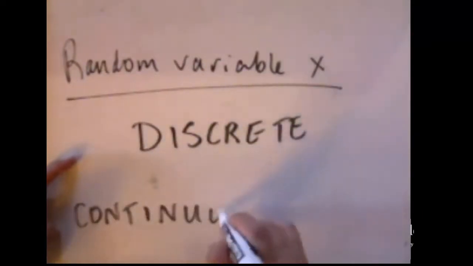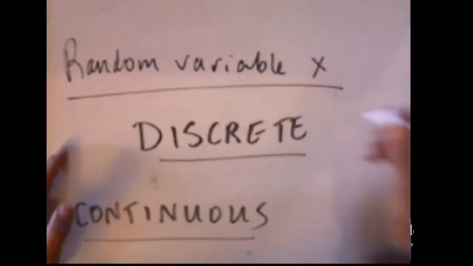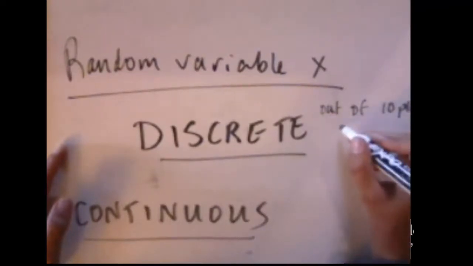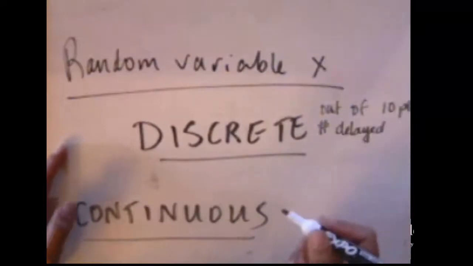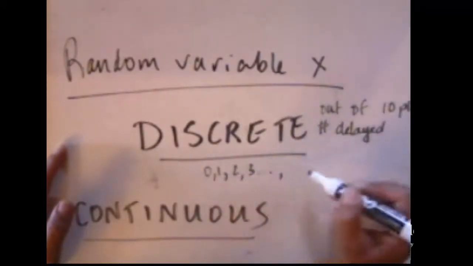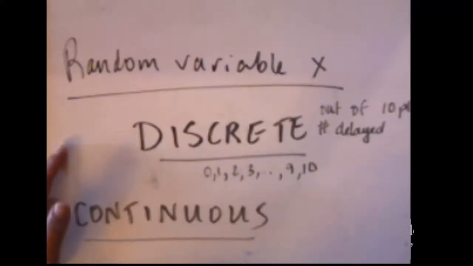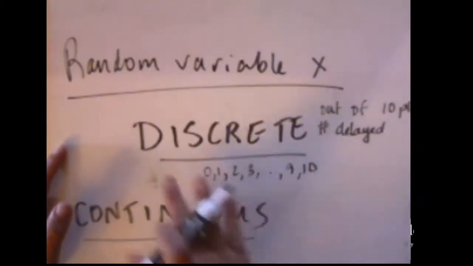For example, a discrete variable might be: out of the next 10 planes, how many will be delayed? We could have 0, 1, 2, 3, 4, 5, 6, 7, 8, 9, or all 10 planes delayed. So there's 11 possibilities, and they're countable possibilities for the number of planes to be delayed out of the next